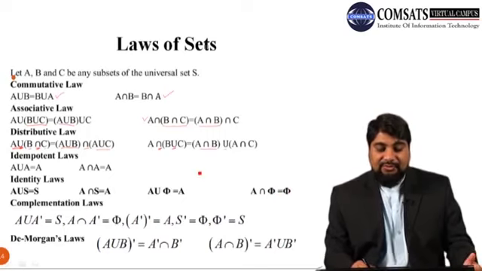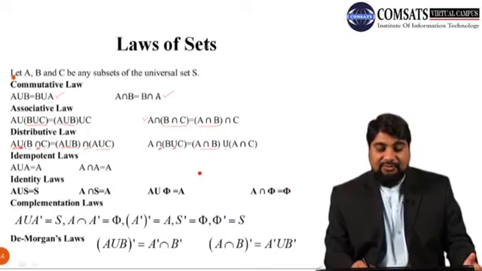If we calculate A intersection S, it is the common elements of A and S. There is only one element common in both sets, which is 1. So A union S is S, whereas A intersection S is A.